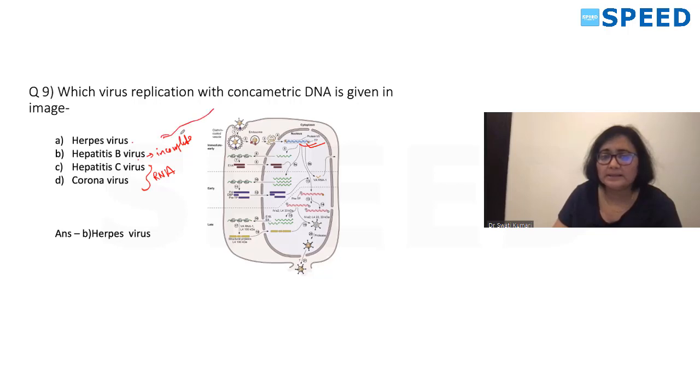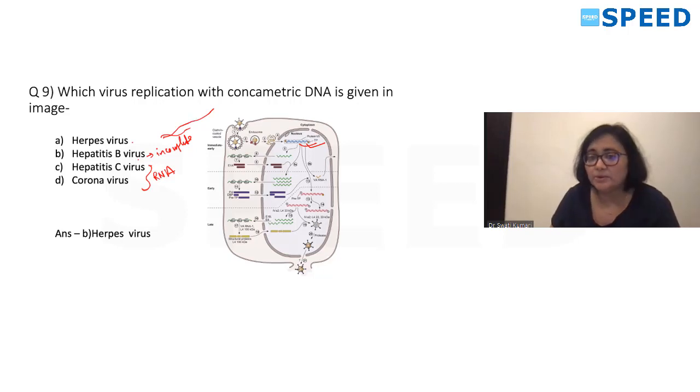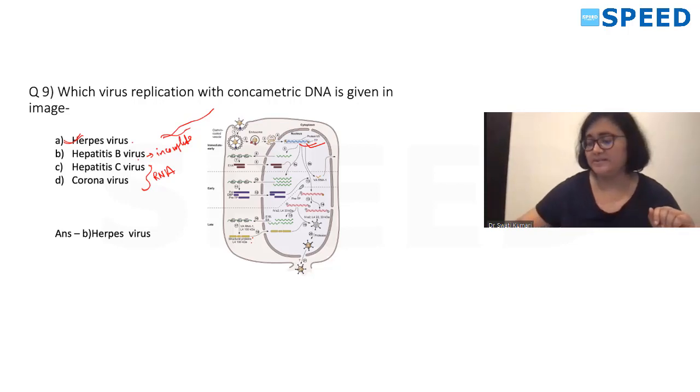It will be something like this. Okay. So it is incomplete DNA, but the image which was given to you was having complete DNA. So that gives one clue towards herpes virus. We know all DNA virus, their replication, multiplication goes inside the nucleus. All RNA virus, their replication or multiplication goes inside the cytoplasm. Okay. So we can see it is inside the nucleus. And it is complete DNA. So our clue will go towards the herpes virus.